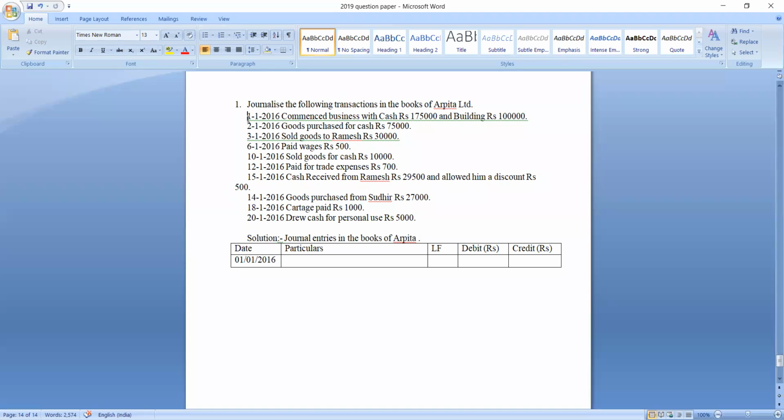Below each and every transaction, I will pass the journal entry. In the exam, you are not supposed to write the transaction, you just need to write the journal entry in the prescribed format. In order to avoid confusion and wasting of time, I will pass journal entries below each transaction.